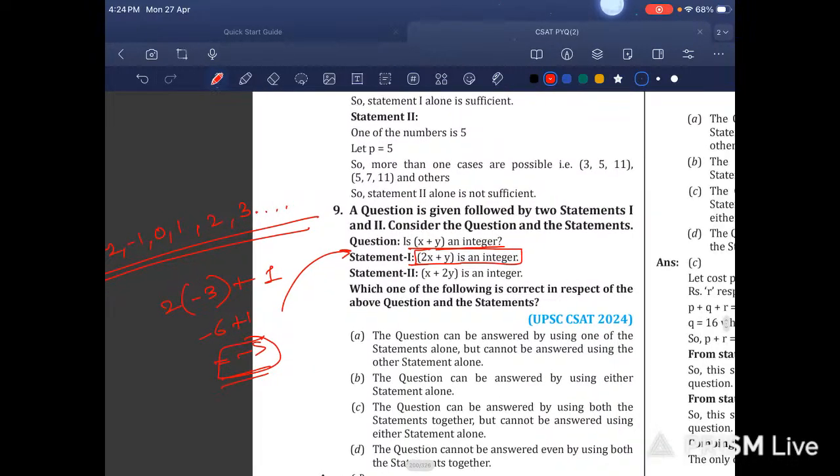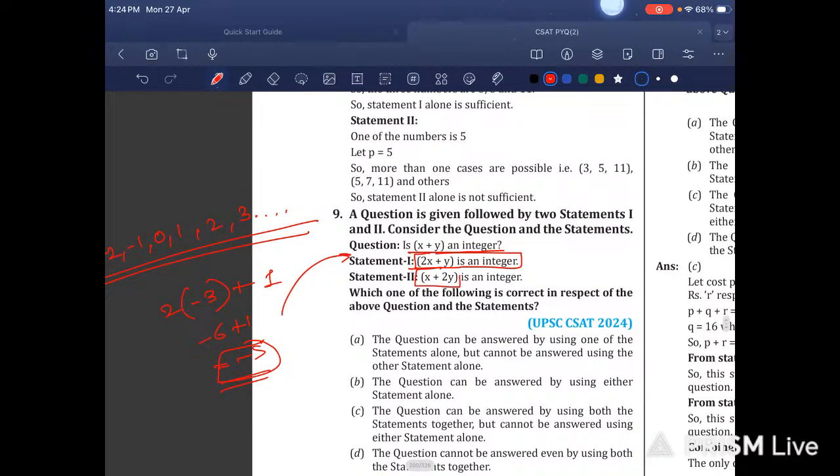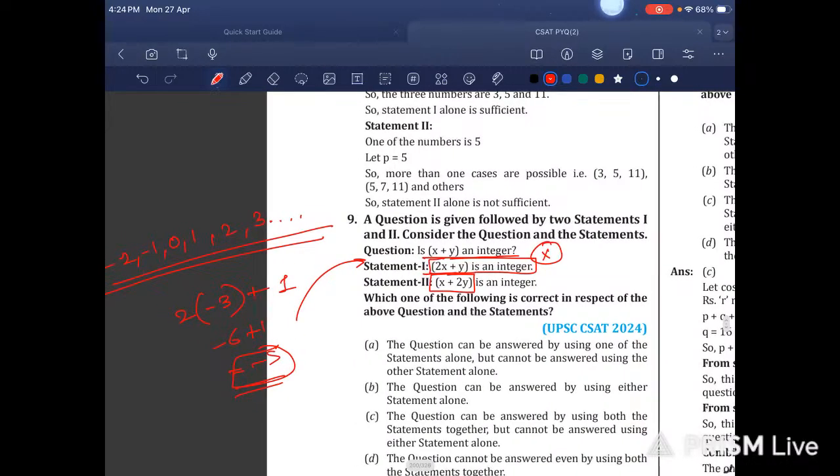Okay, and similarly in this, nothing is known from this statement, because it can be anything. It can be -5, it can be 3, it can be +97, it can be -97. Nothing can be known from this statement alone. Let's see statement number 2.